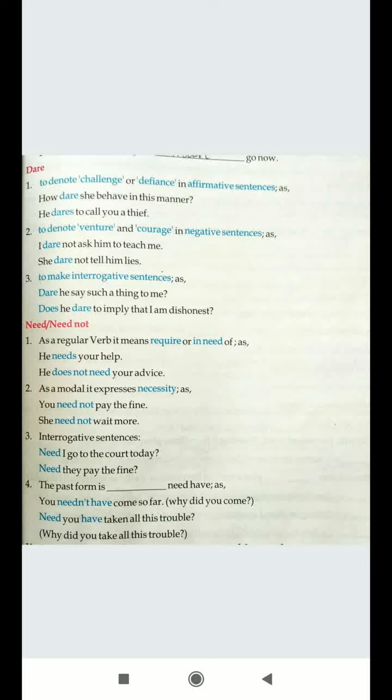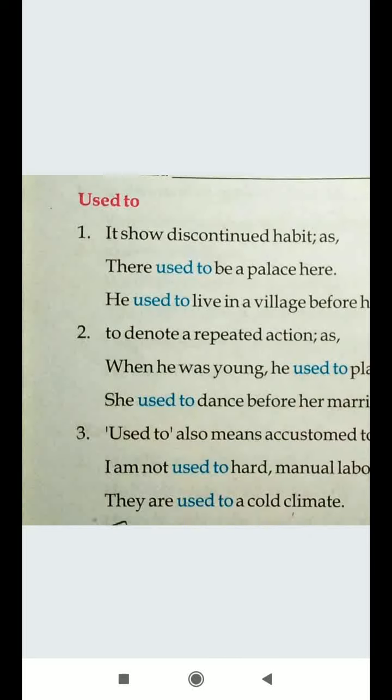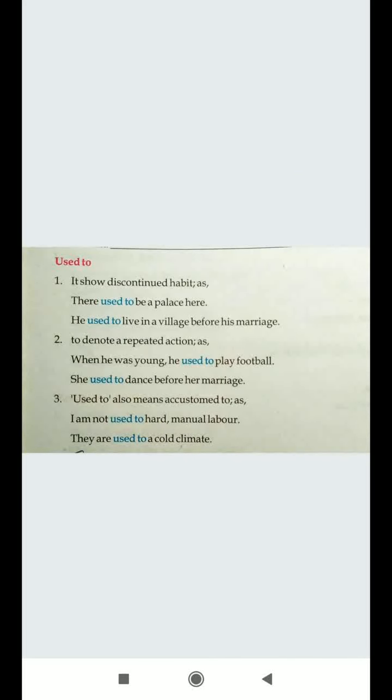Now let's see the next modal, used to. Now used to means you were in a habit of doing something in the past, but you discontinued this now. So the first point shows a discontinued habit, as in there used to be a place here. That means there used to be a place here, but it's not here right now. He used to live in a village before his marriage. Now he discontinued this habit of living in a village.